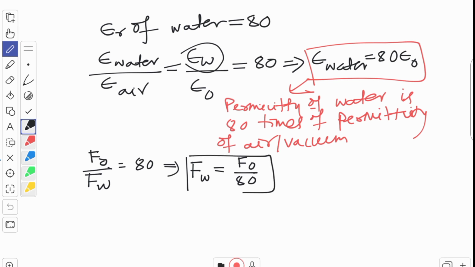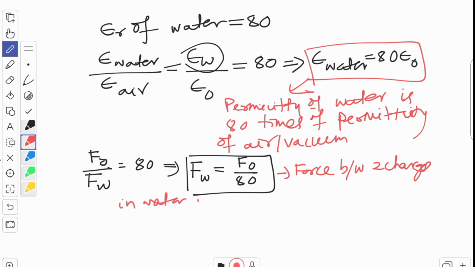See another interesting relationship. So what does it mean again? That means force between two charges in water is 80 times less, divided by 80.